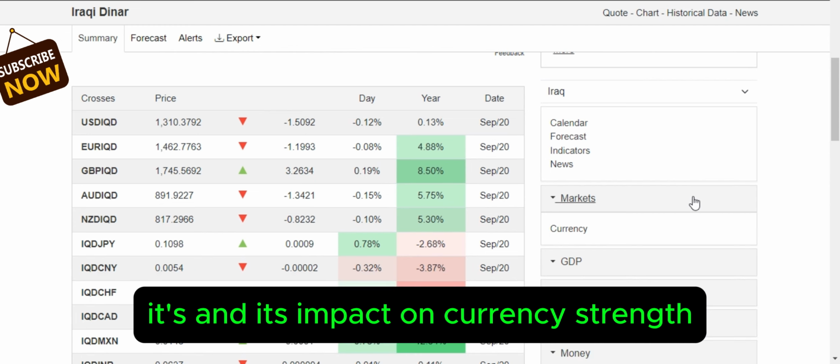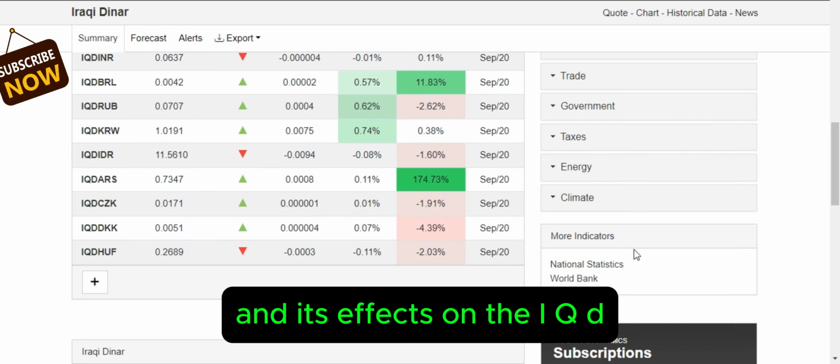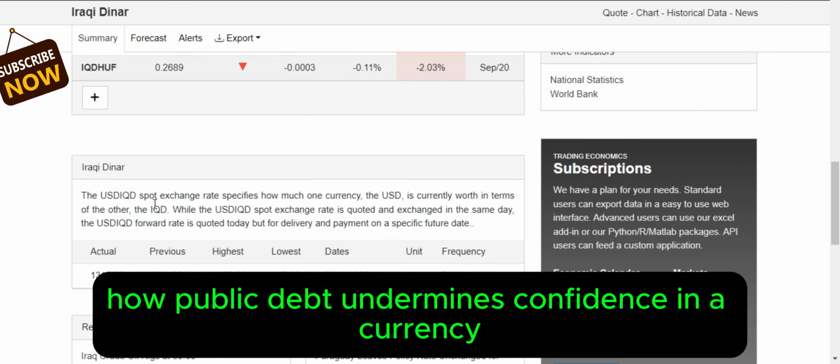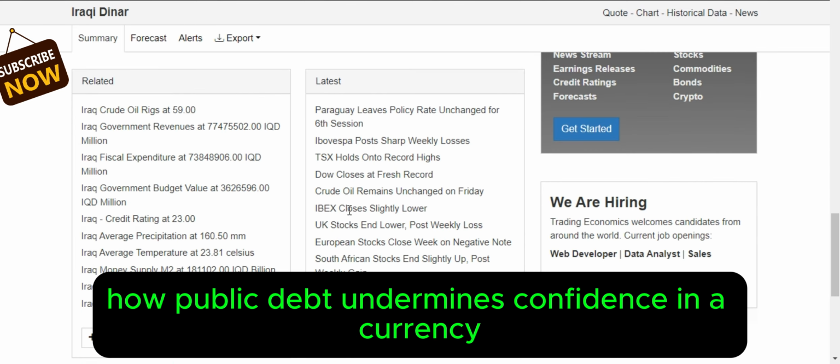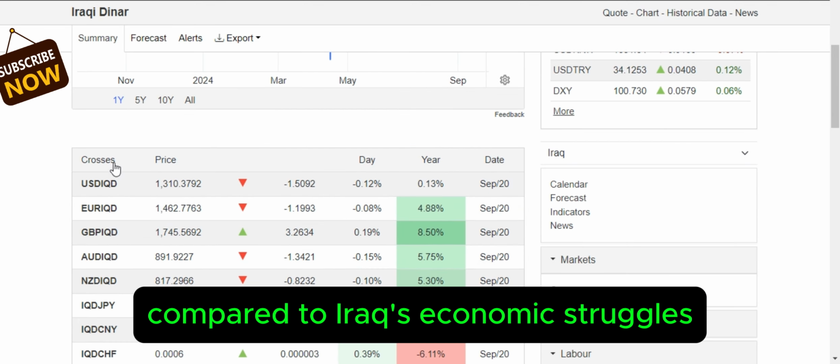Kuwait's low public debt and its impact on currency strength. Iraq's growing public debt post-2003 and its effects on the IQD. How public debt undermines confidence in a currency. Kuwait's fiscal prudence compared to Iraq's economic struggles.